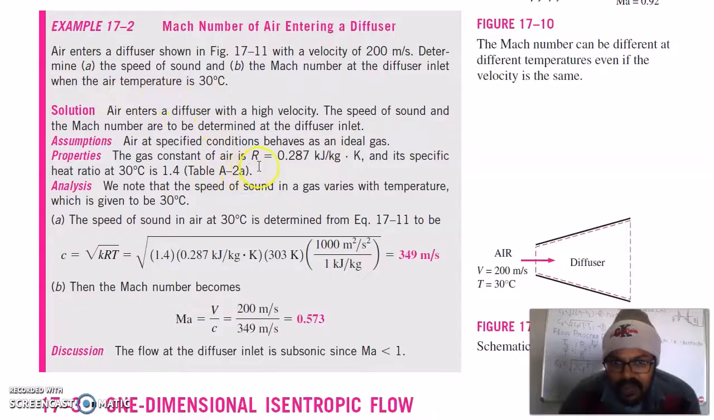The gas constant of air is 0.287 kilojoule per kilogram Kelvin and its specific heat ratio at 30 degrees Celsius is 1.4. The speed of sound in air at 30 degrees Celsius is determined from c is equal to square root of kRT. Now k is 1.4, R is the gas constant for air, that is 287, and temperature is 303. So the speed is 349 meter per second. The Mach number is the velocity of the air, 200 meter per second, divided by the speed of sound, 349 meter per second. So the Mach number is almost 0.57, which is less than 1.